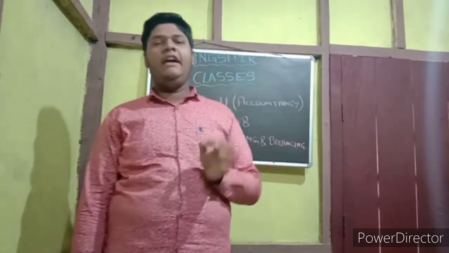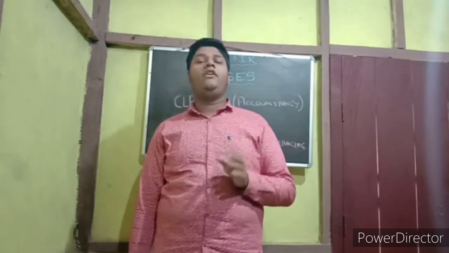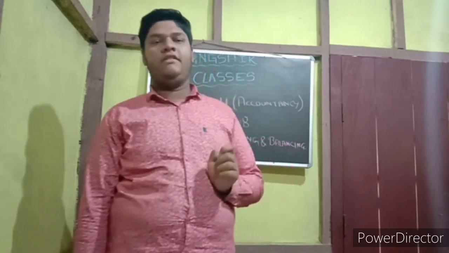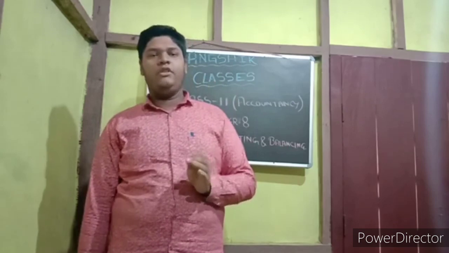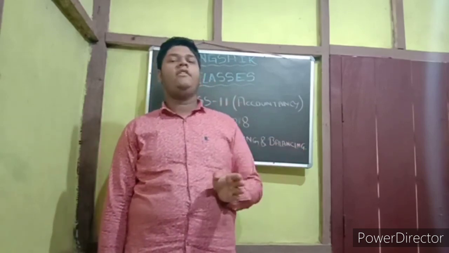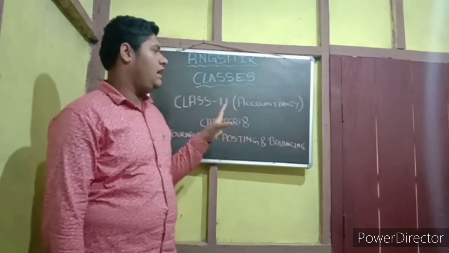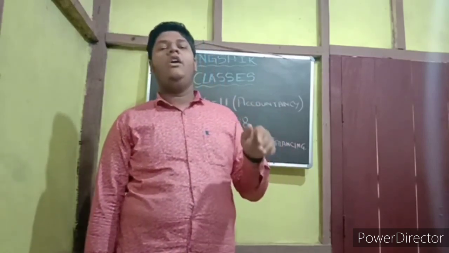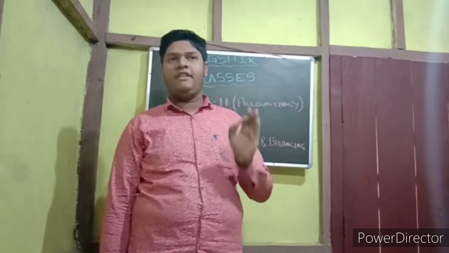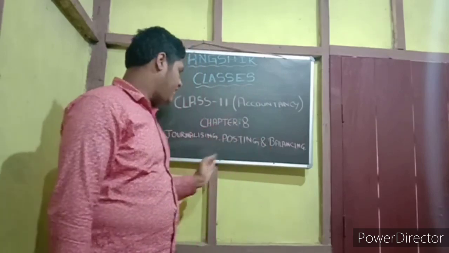To know this posting clearly, you have to know the golden rule of accountancy, which I had already explained in the class 9 video. For both class 11 and class 9 students, this golden rule of accountancy is very important. So before you start this video, go down to the description, where there is the link for the golden rule of accountancy for class 9. Click and see it, then the journalizing will be clear to you.